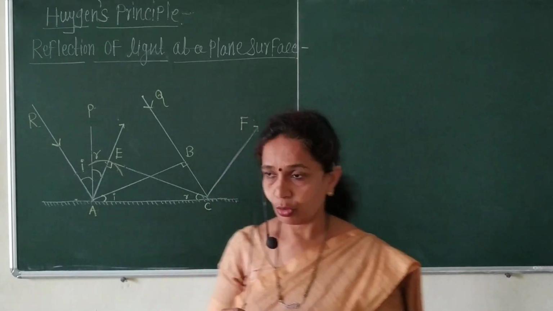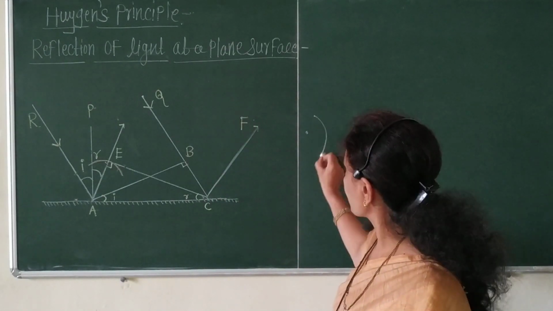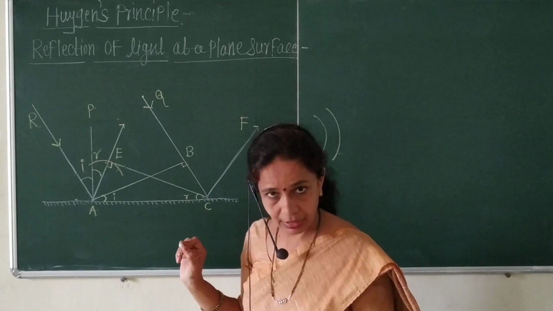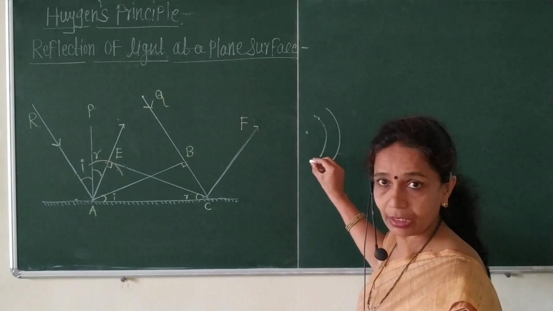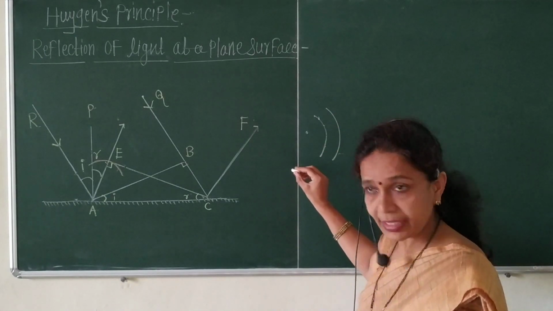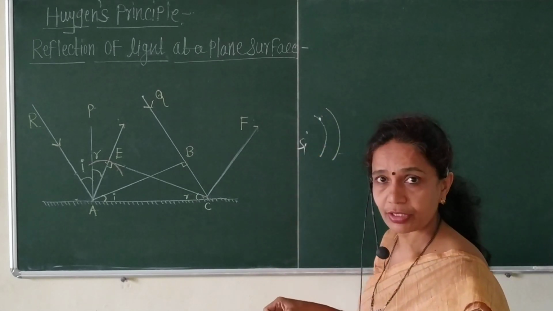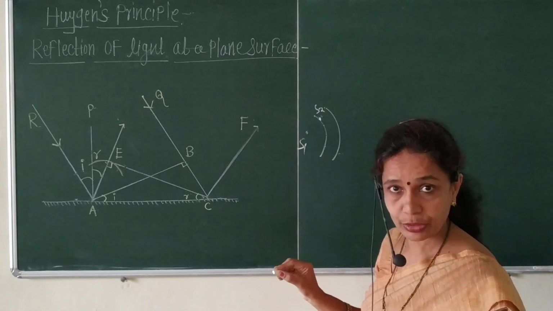Simple, because if there is a primary source, this primary source produces the spherical wavefront. Okay, then each point on the spherical wavefront acts as a secondary source. Suppose this primary source is S1 and this is the secondary source S2.